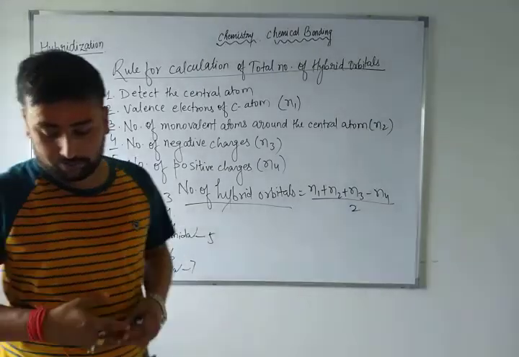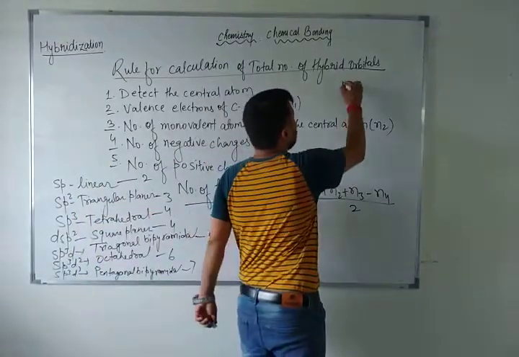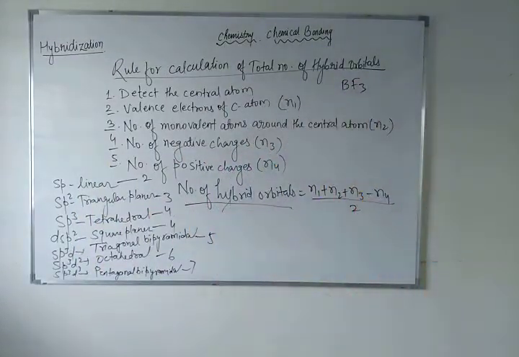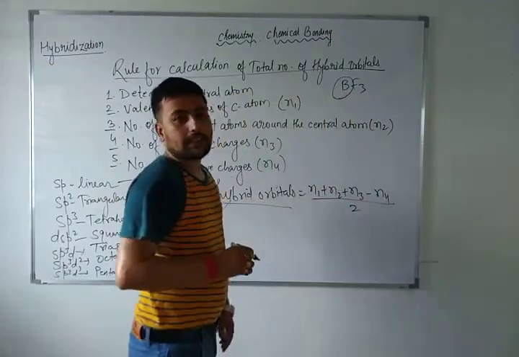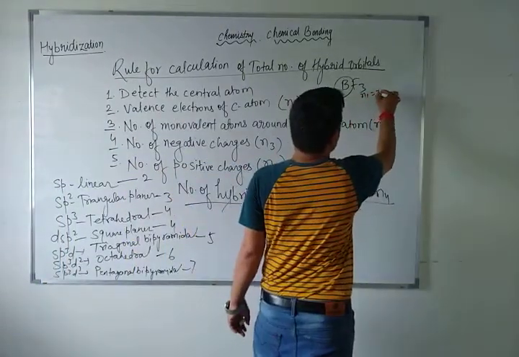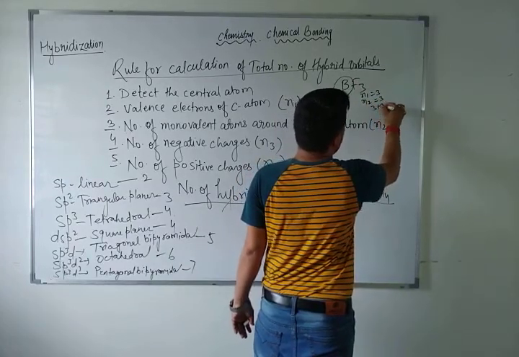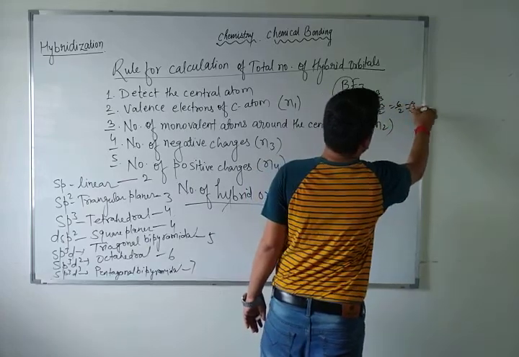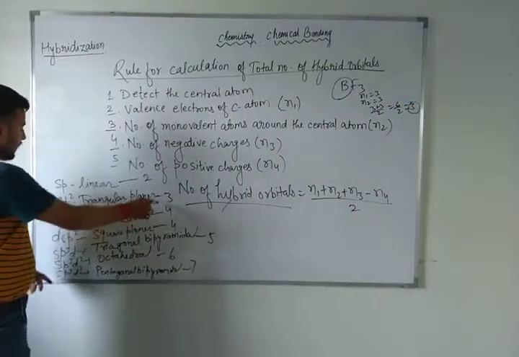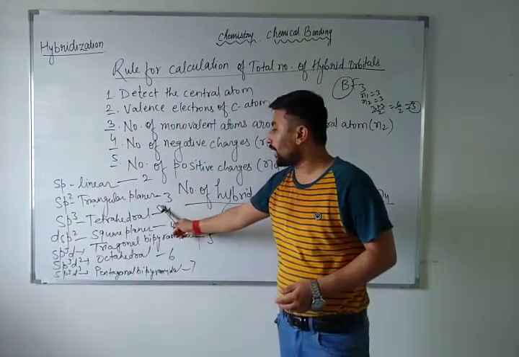If I talk about BF3, can you tell me what the structure of BF3 will be? Just suppose BF3. In BF3, boron is the central atom, right? 1s2, 2s2, 2p1, so 3 valence electrons, n1 is equal to 3. 3 monovalent atoms also, so n2 is equal to 3, and n3 and n4 are 0. So here (3 plus 3) by 2, 6 by 2, that is equal to 3. It means the number of hybrid orbitals is 3, then triangular planar. If anyone asks you the hybridization of BF3, then easily you can say sp2.